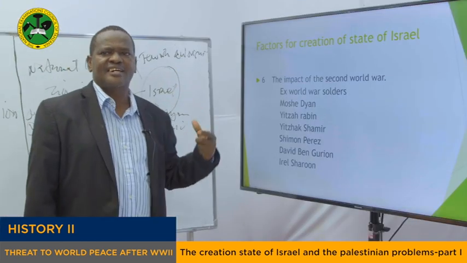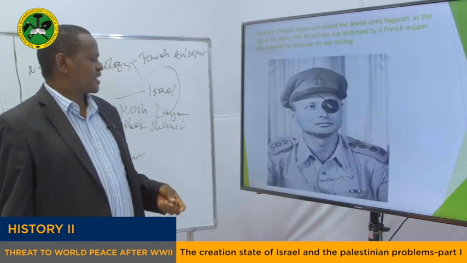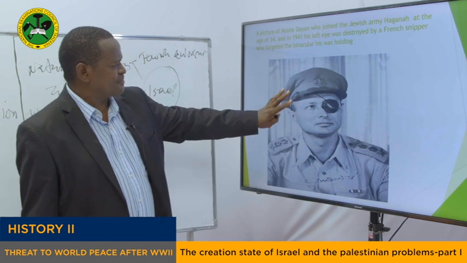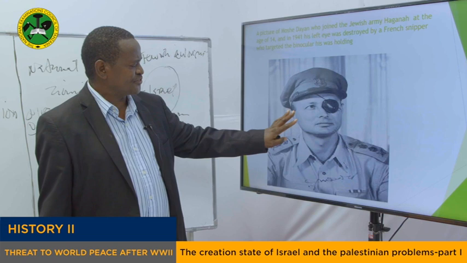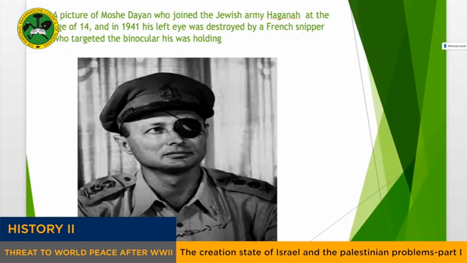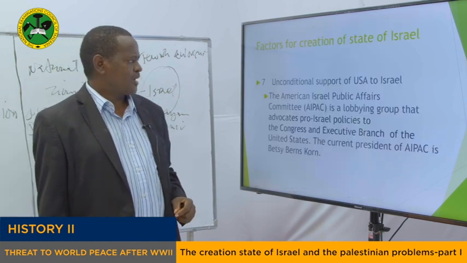They were fighting against the British while the Second World War was going on. My dear students, as you can see, this is the man called Moshe Dayan. Probably you have heard about him, and this man was injured in his eye when he was trying to attack the British, leading that group which you saw was called the Haganah. This is a picture of Moshe Dayan who joined the Jewish army Haganah, as we have said, at the age of 14. At the age of 14, you can imagine, my dear students.